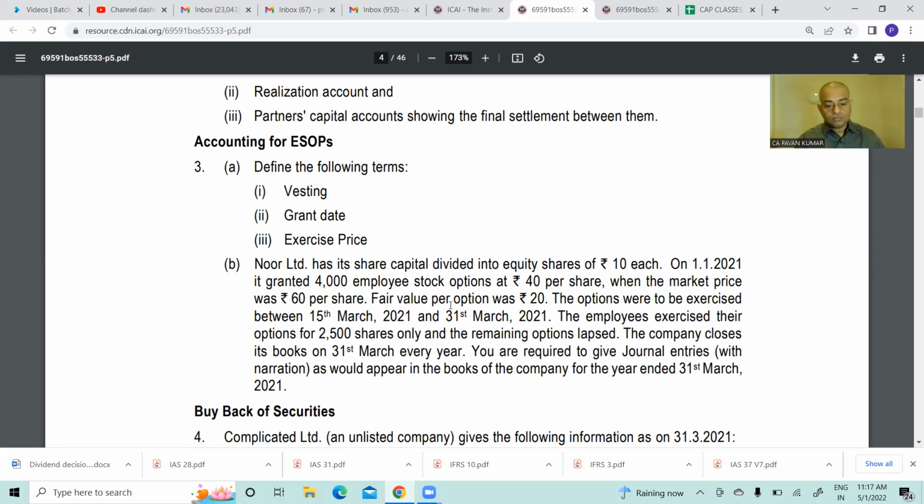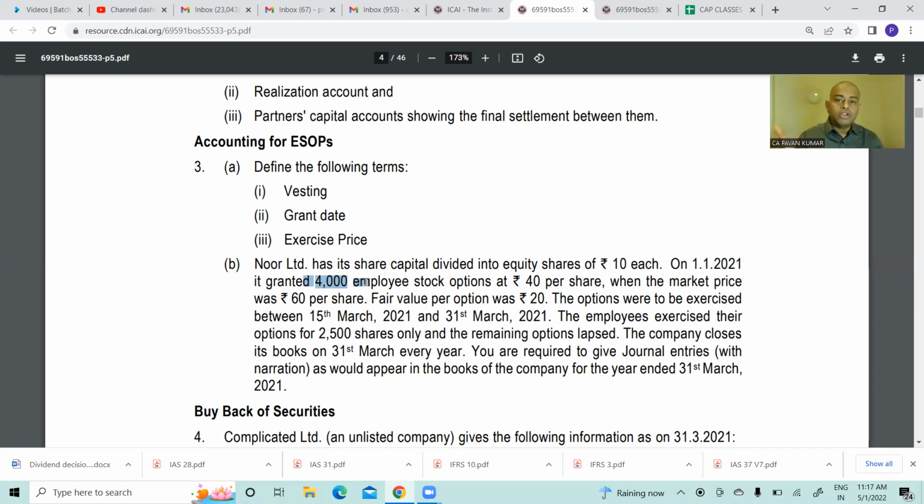The employees exercise their options for 2,500 shares only and the remaining options lapsed. So do we need to do anything for this remaining options lapsed? No, sir, we don't need to, because we'll do accounting for 2,500 shares only. If it is spreading into 3-4 years, then what happens? Today, I do not know how many will be exercised after 4 years. So we will do accounting for 4,000 employee stock options. But in this particular case, the whole story ended within one accounting year.